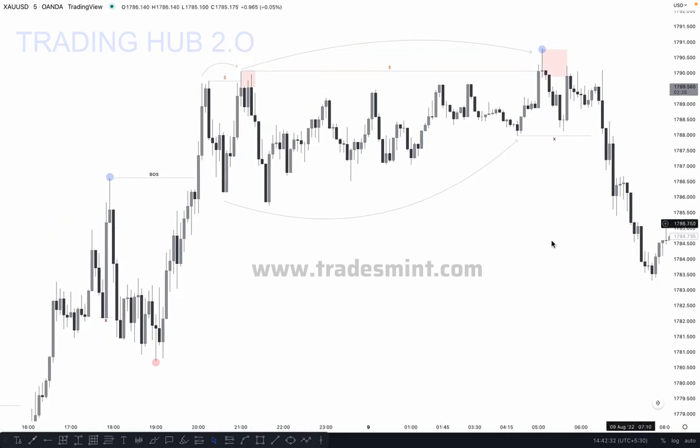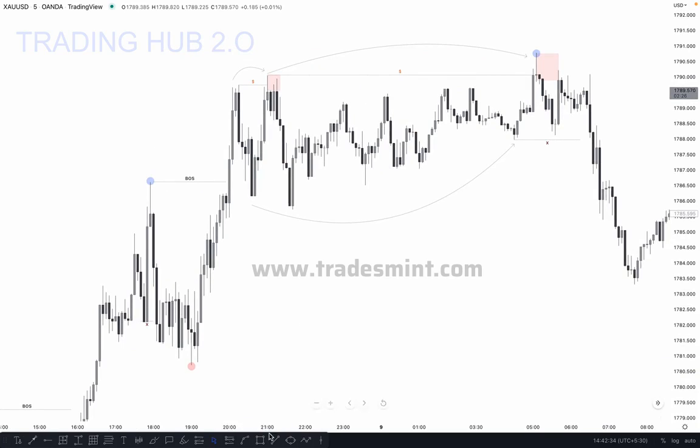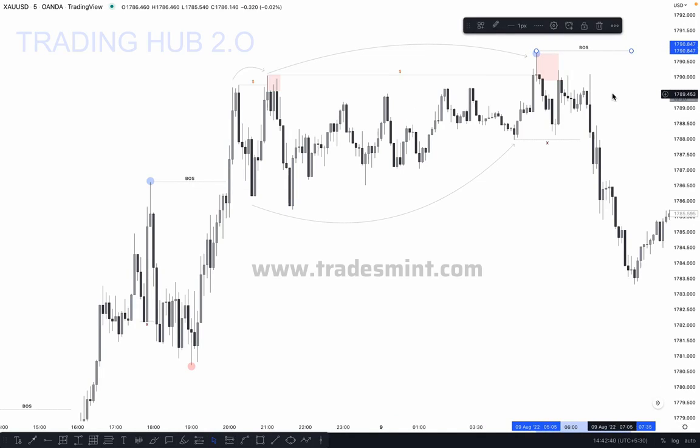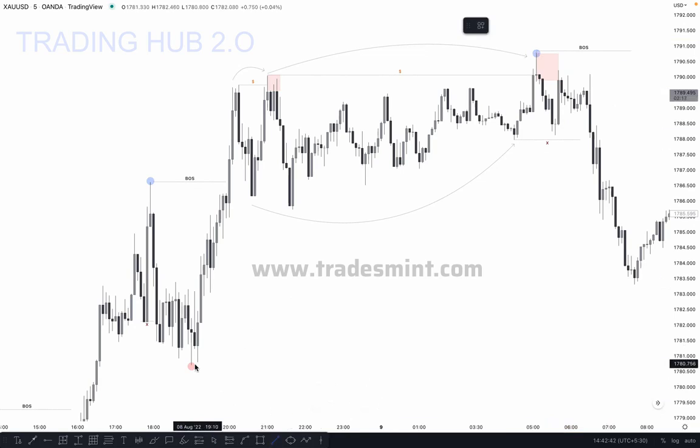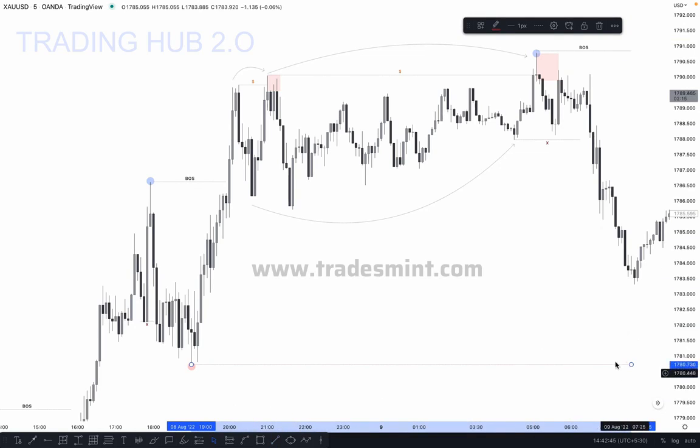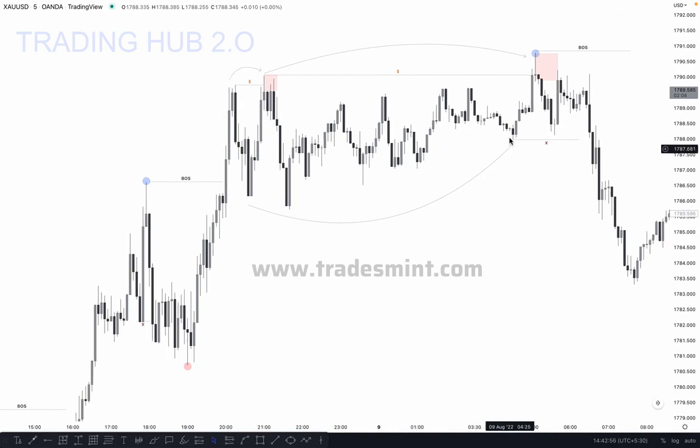Okay, so what happened here? If the market pushes a higher high, breaks this structure and closes above it, this can be your actual break of structure. If the market breaks this major low and closes below it, this can be your change of character, because the market momentum is bullish, and now the market shifts from bullish to bearish and breaks the major low. Okay, if the market breaks the first low, the internal low, this is not a change of character. Okay, but technically here this is a change of character. But when the market breaks the major structure, this is called our change of character.